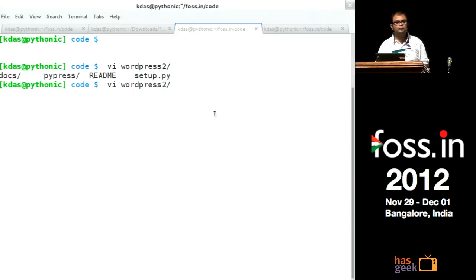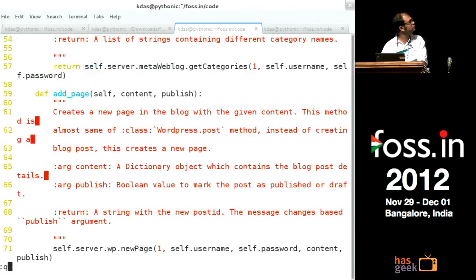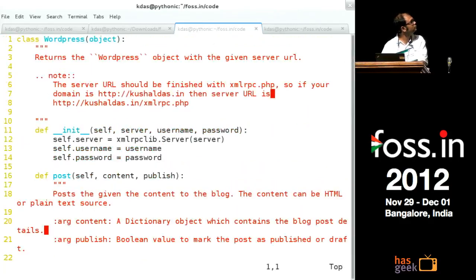Now in the same source code, I created a directory called docs. And I updated my code also while doing the documentation. I went through each of the function calls and figured out how to write a better doc string for each.